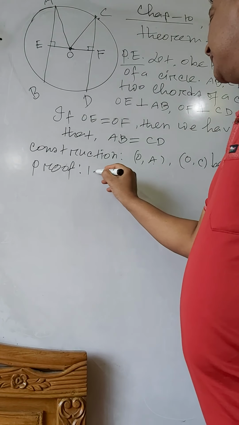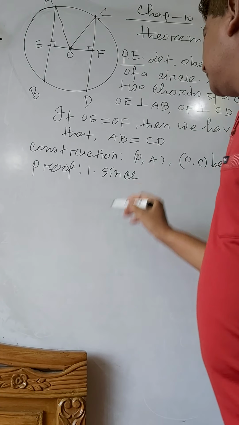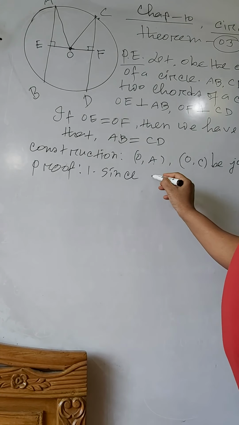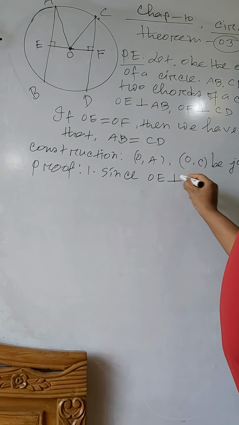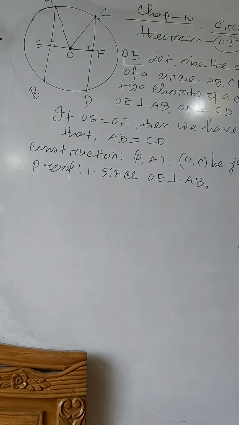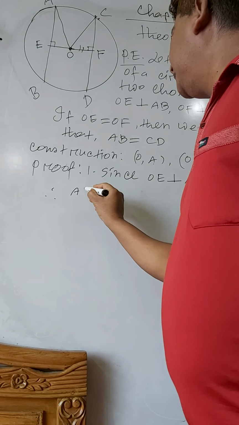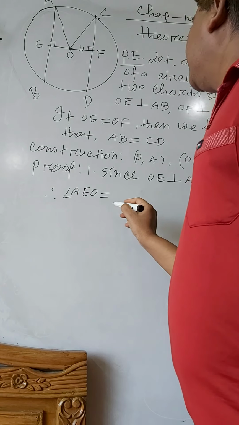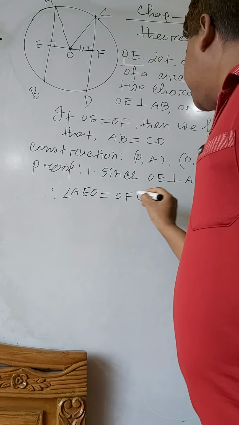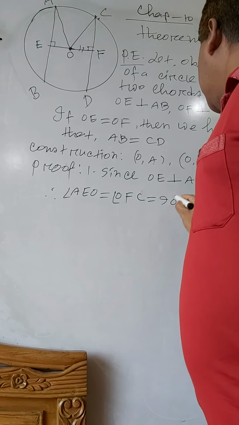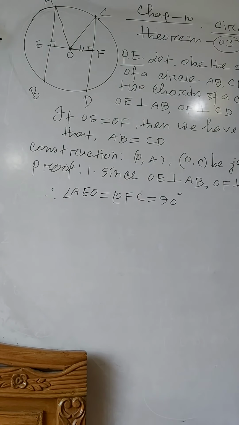Number 1: since OE is perpendicular to AB, and also OF is perpendicular to CD, therefore angle AEO equal to angle OFC equal to 90 degrees. That is one right angle.